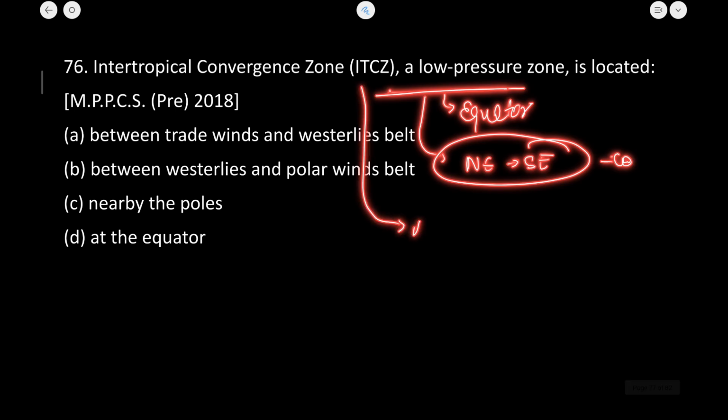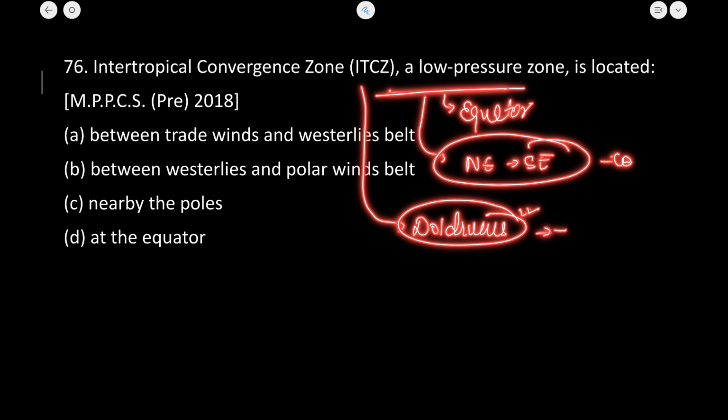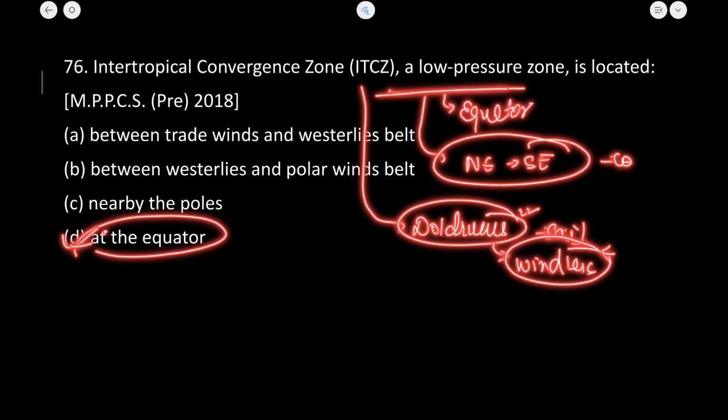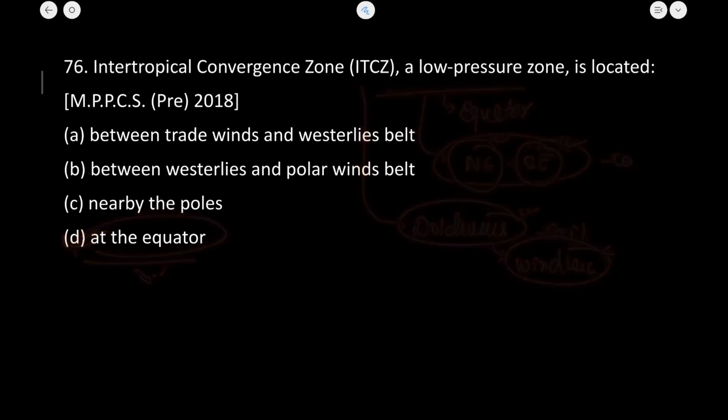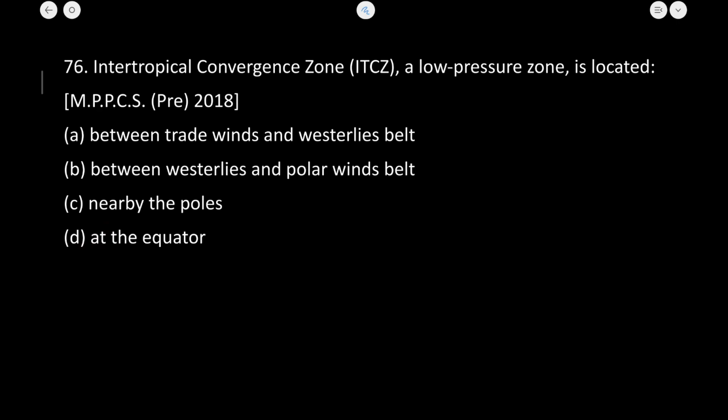ITCZ is also known as the doldrums. It is called the doldrums by the sailors operating in this area, because there is a windless condition in the ITCZ. At the equator, the northeast and southeast trade winds combine. So D is the correct answer.